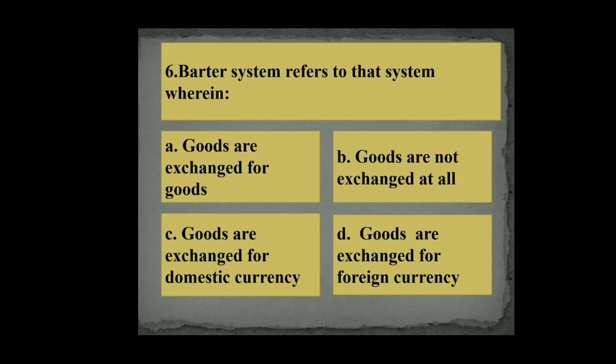Barter system refers to that system wherein A. goods are exchanged for goods, B. goods are not exchanged at all, C. goods are exchanged for domestic currency, D. goods are exchanged for foreign currency. So out of these options, A is the right option. That is, goods are exchanged for goods.